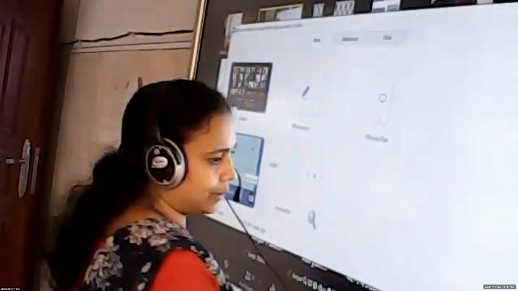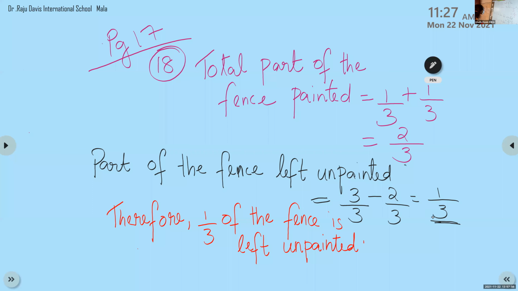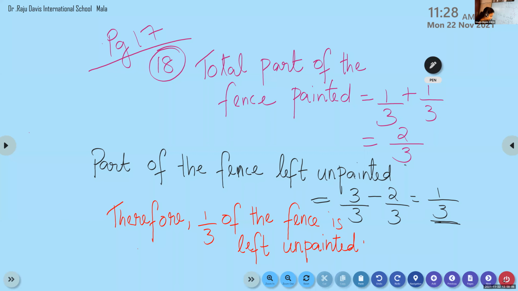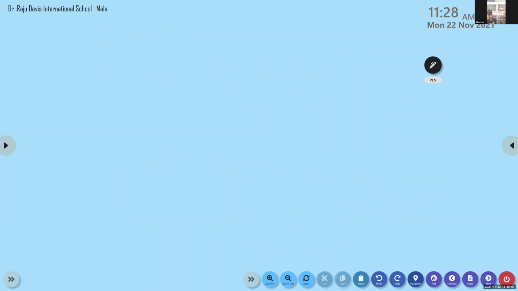And we have to add together, and then subtract. So we have to write with steps. I think you have more space there, no? Yes, ma'am, there's lots of space. So children, please take page number 18. Question number 19. Let's write together. So what will we write as the first step?